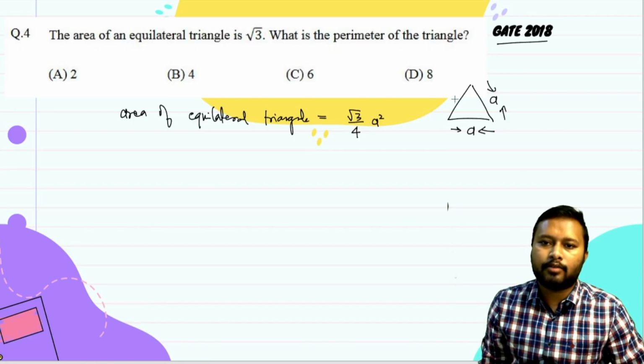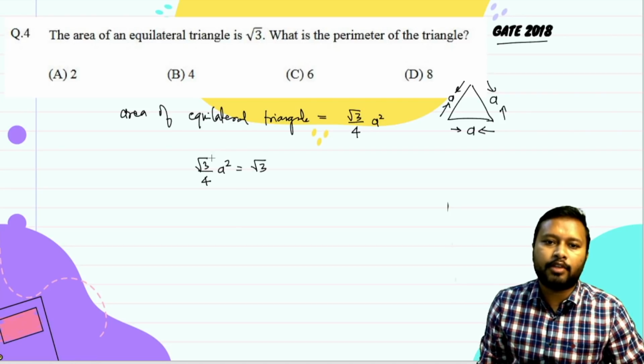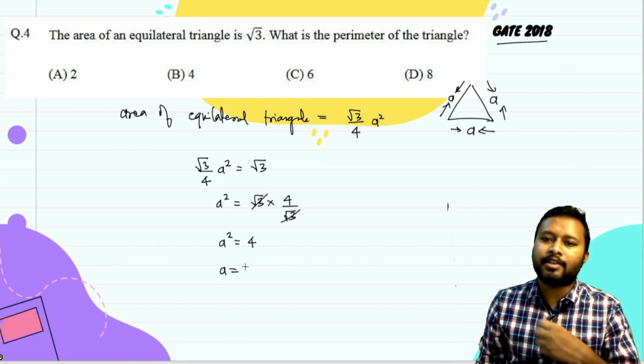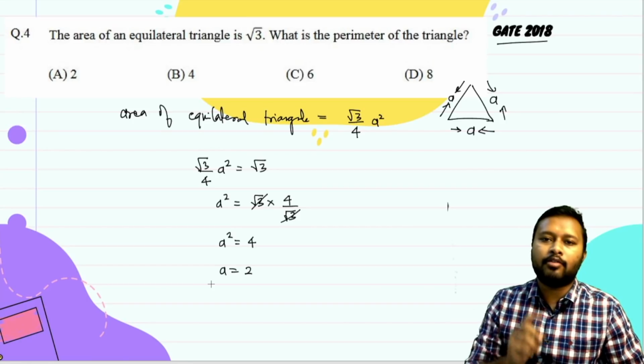Okay, so this is the formula for calculating the area of the equilateral triangle. Now the value is already given to you, you just have to equate. So root 3 upon 4 a squared is equal to root 3. You can cancel out root 3 and root 3, so a squared will become 4. The value of a will come out as plus minus 2. Since a is a length, you have to take the value as 2.